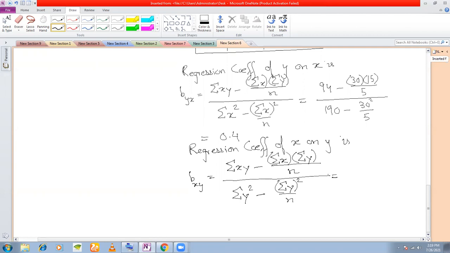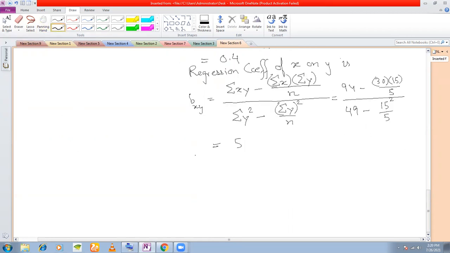Put the values. You'll get 94 minus 30 into 15 divided by 5, whole divided by 49 minus 15 square divided by 5, which, if you calculate, comes to 5. Okay, so I've got the regression coefficients.